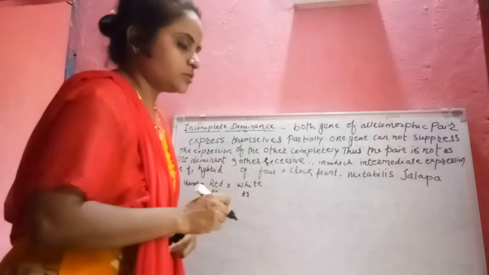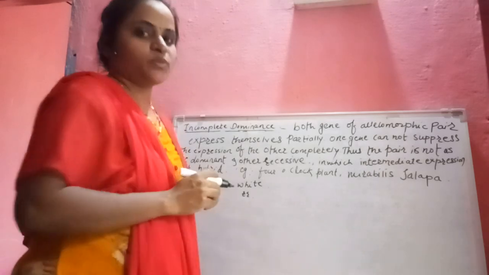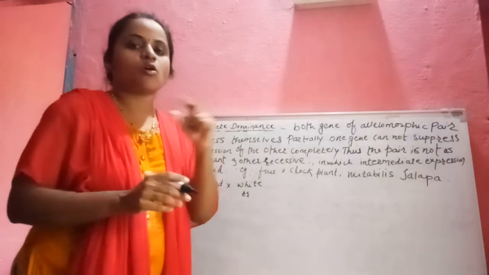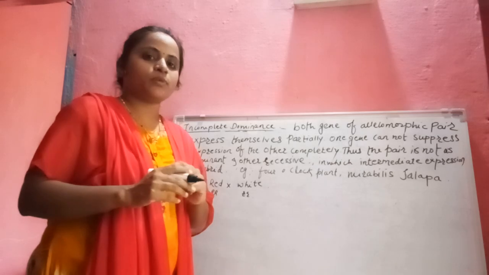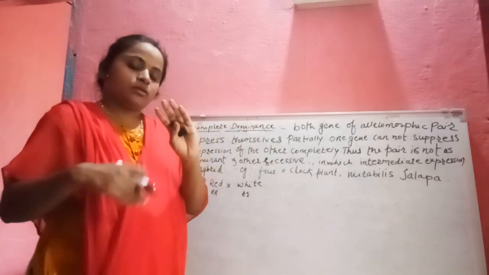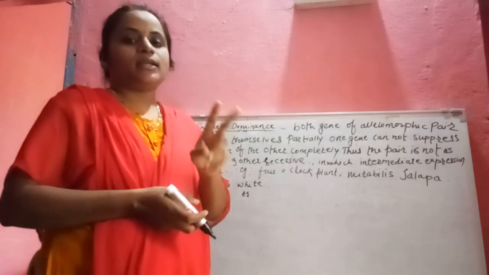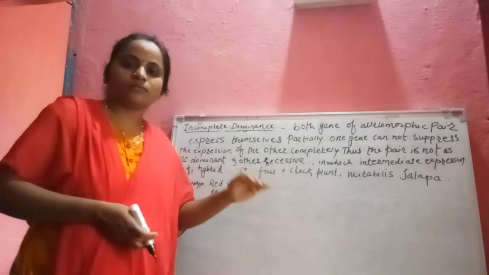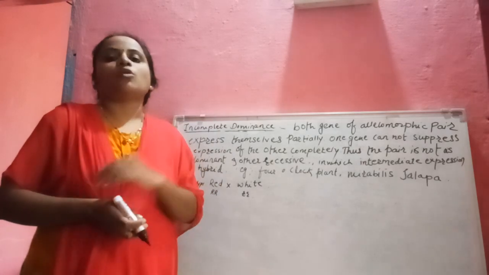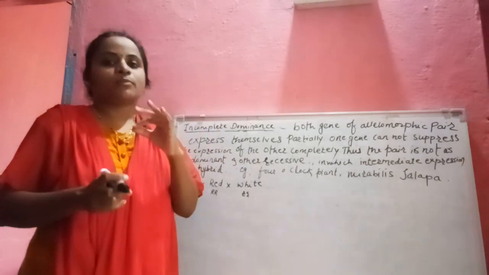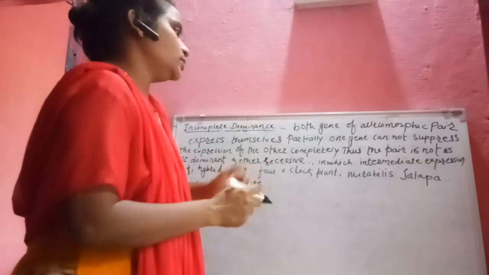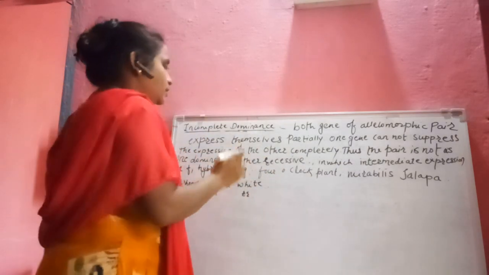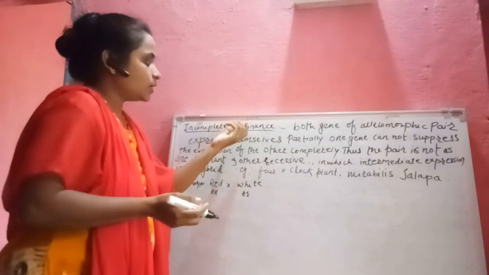We will discuss the next topic, that is incomplete dominance. Before that, we already discussed the law of dominance. In the law of dominance, what happened? When there is a cross between the parents, only the dominant character is expressed and the recessive character is suppressed in the presence of the dominant character. But in incomplete dominance, the opposite is seen.